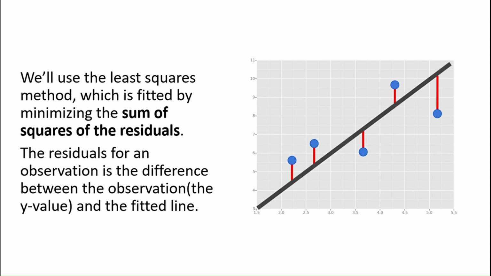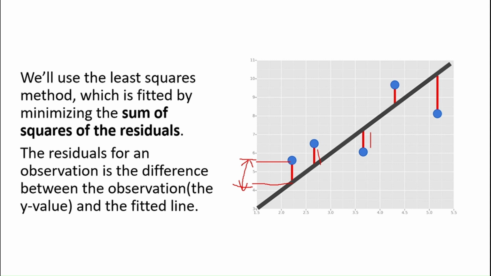For that we will use the least squares method, which is fitted by minimizing the sum of squares of the residuals. The residual of an observation is the difference between the observation, which is the y value, and the fitted line. So these blue dots are the observations, the black line is the fitted line, and these red lines are the residuals. So it is the distance between the actual y value and the predicted y value. This is the residual for this data point. Similarly, we have a residual for this data point, and for this data point.